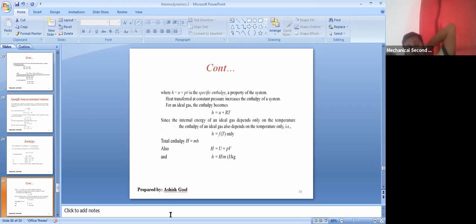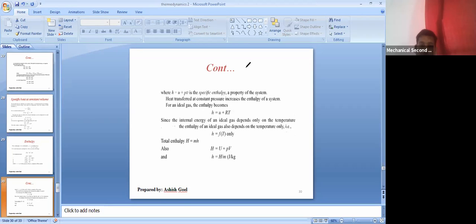Now you have an idea about the ideal gas equation. If we talk about an ideal gas, you have studied in your high school chemistry that PV equal to nRT, or for a particular amount of mass M, PV is equal to MRT.